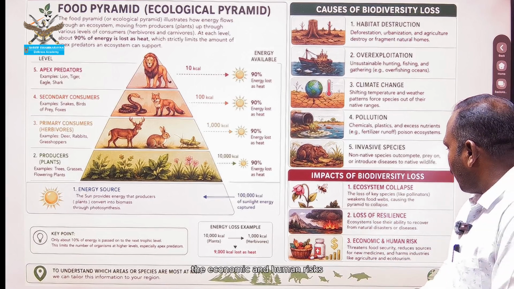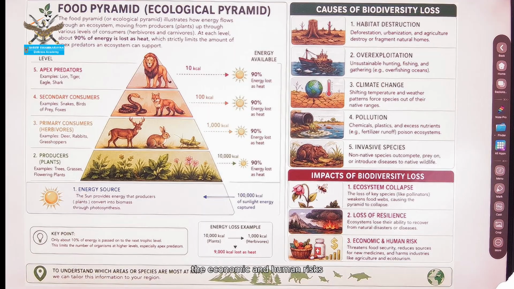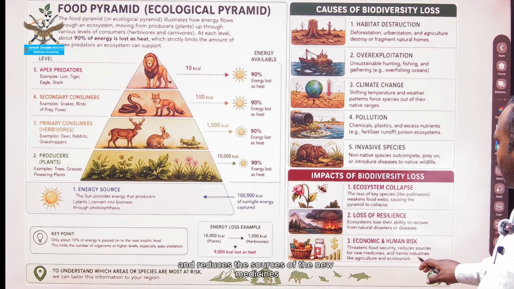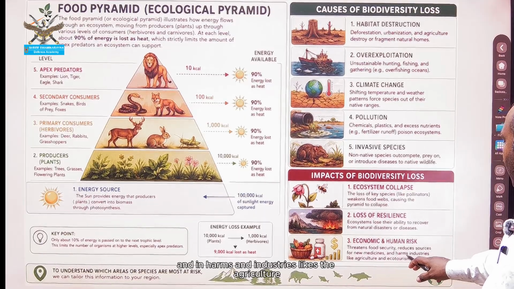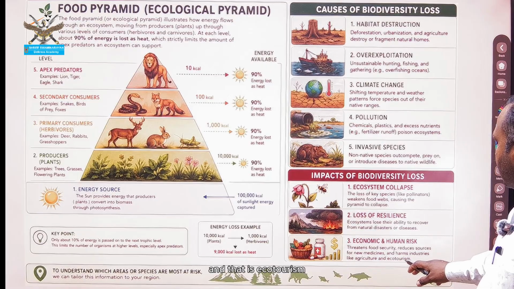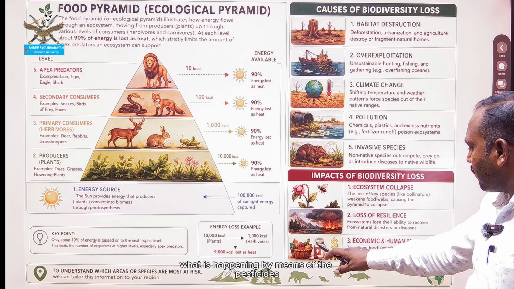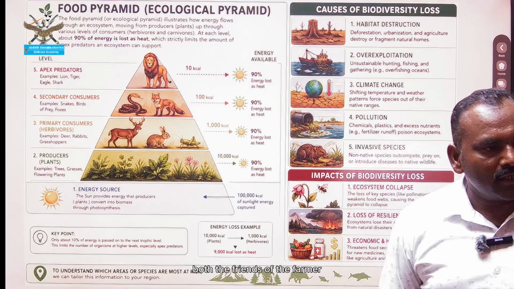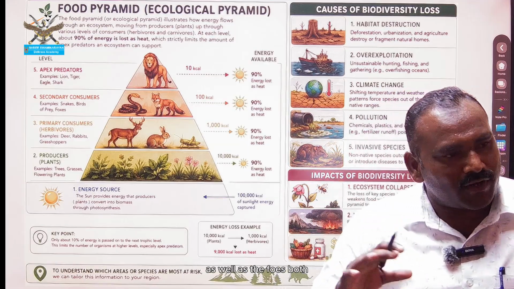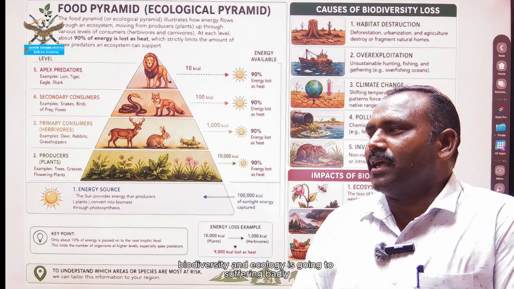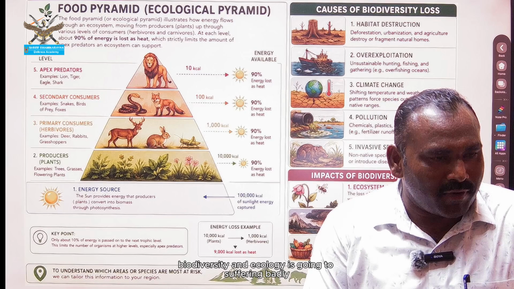Another one is the economic or human risk. The economic and human risk means threats to food security, and it reduces the sources of new medicines, and harms industries like agriculture and ecotourism. What is happening by means of the pesticides? The pesticides kill both the friends of the farmer as well as the foes, and therefore the biodiversity and ecology suffer badly.